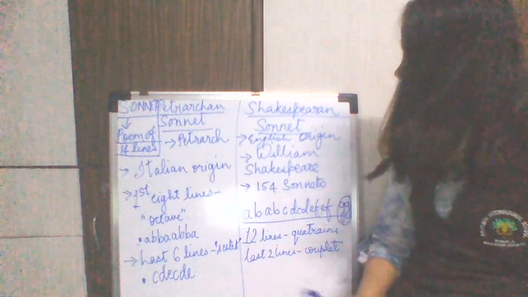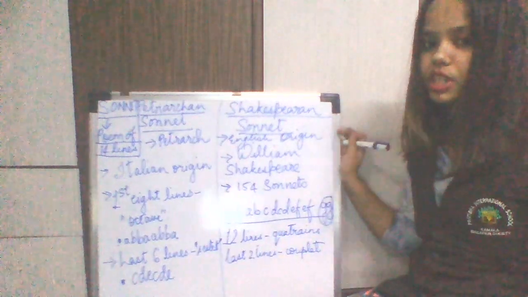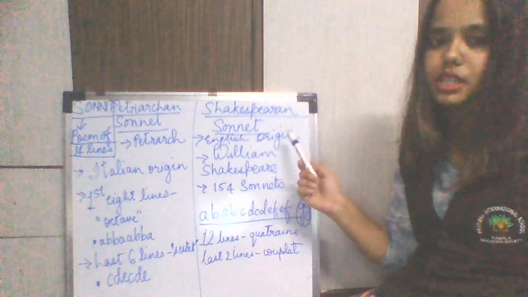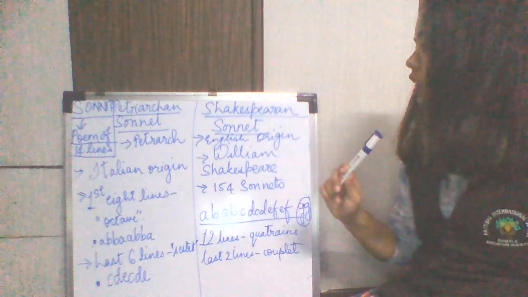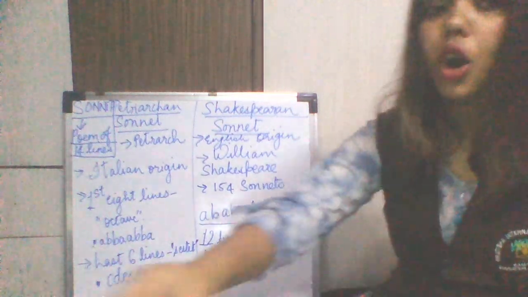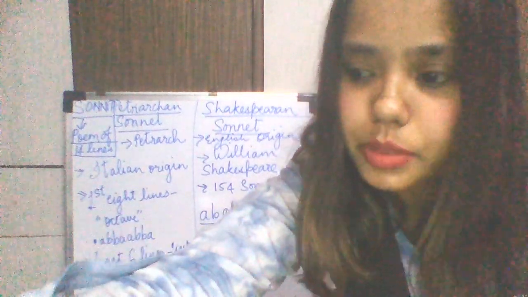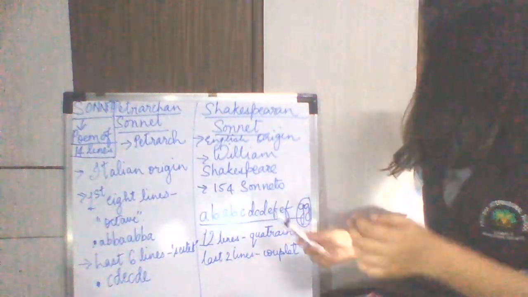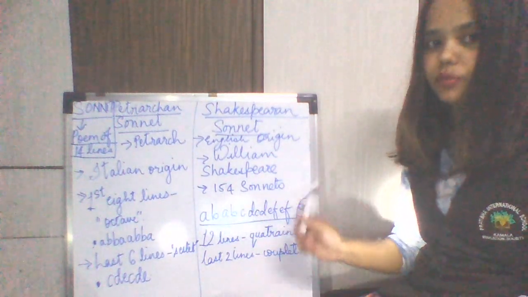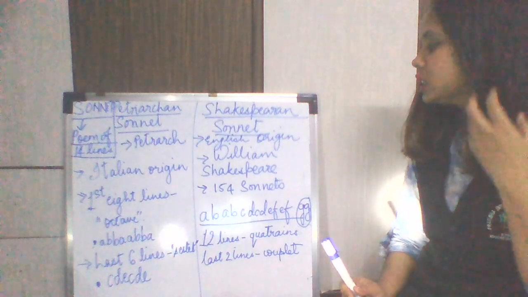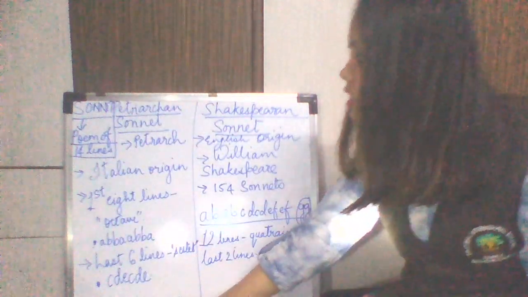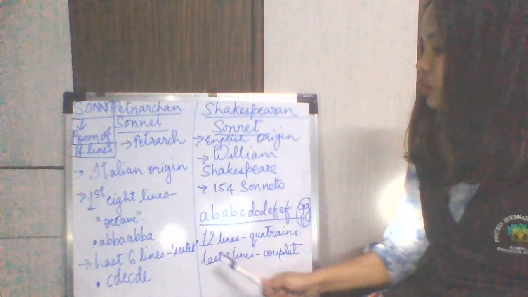Okay, and next we have the Shakespearean sonnet. As I explained to you, it has an English origin. The founder of it was William Shakespeare, obviously, and in his lifetime he wrote 154 sonnets. And okay, so here we come. So you forget about this, now we learn about this.